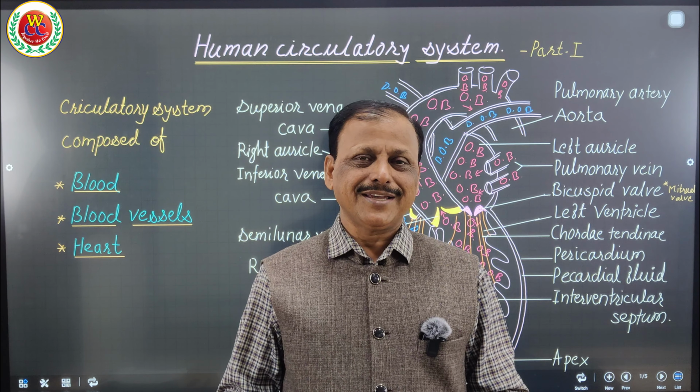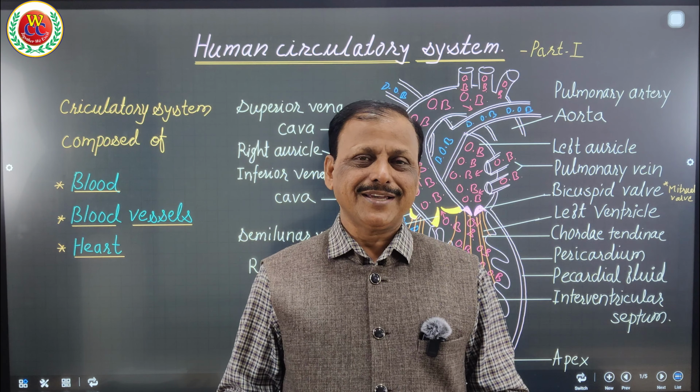The human heart is 10 to 12 centimeters in length, about the size of your wrist. It weighs about 250 grams: in males it is 250 grams, in females it is 225 grams. Now this heart is four-chambered. Externally it is covered with pericardium, and the heart wall is made up of epicardium, myocardium and endocardium.